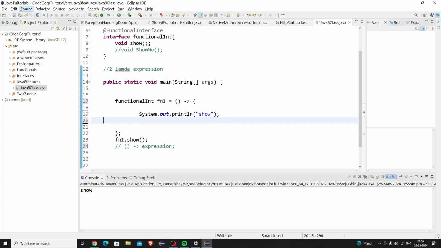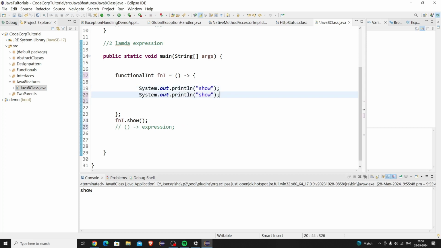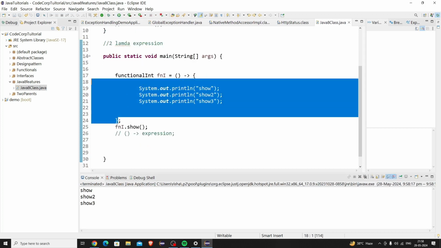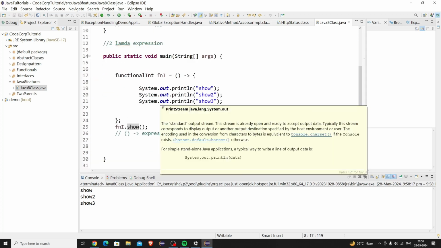So here you can see that by using this line of code, if I have multiple expressions, I can write them down here. Let me write show 2, and here I'm writing show 3. If I run it, I'll be able to see all the outputs. So this set of expressions has been defined for this show method. Okay, so what if I have a single line of expression?